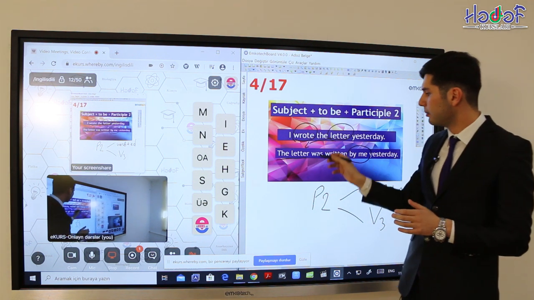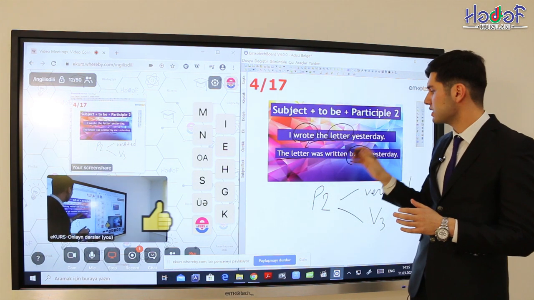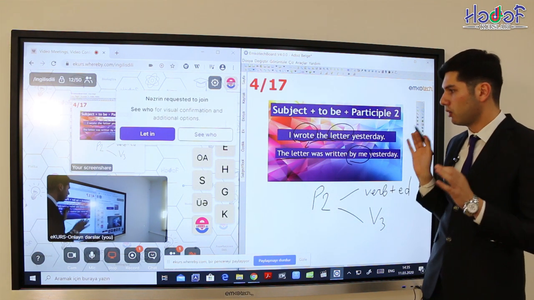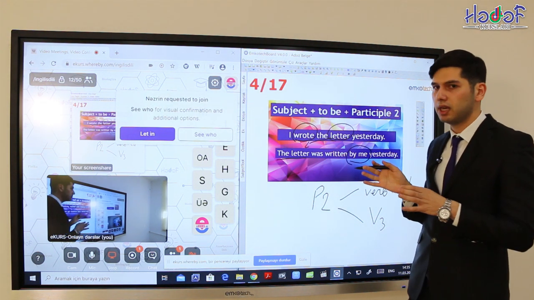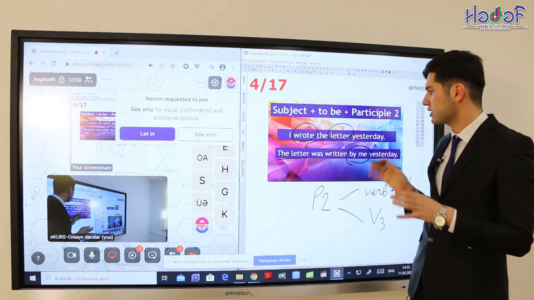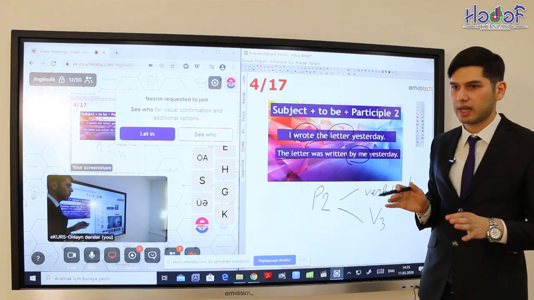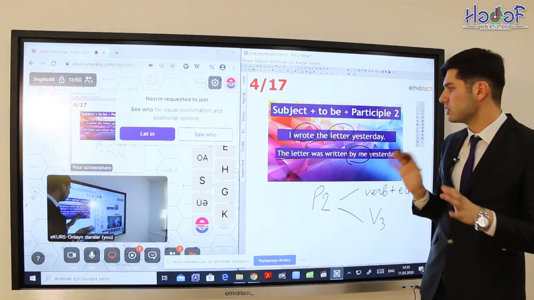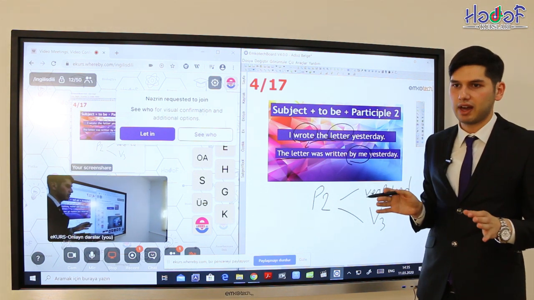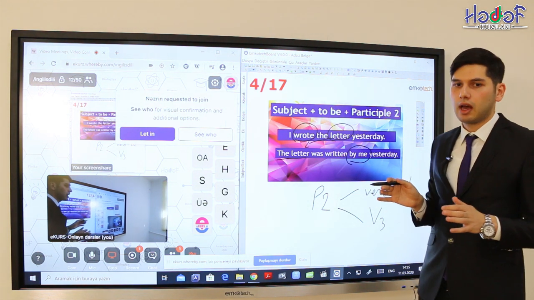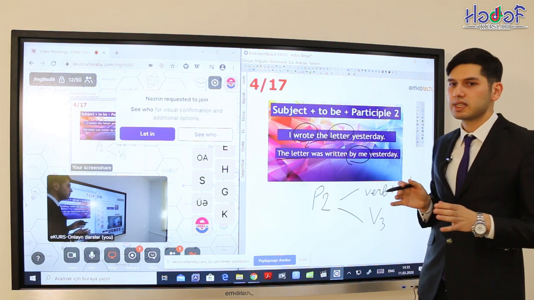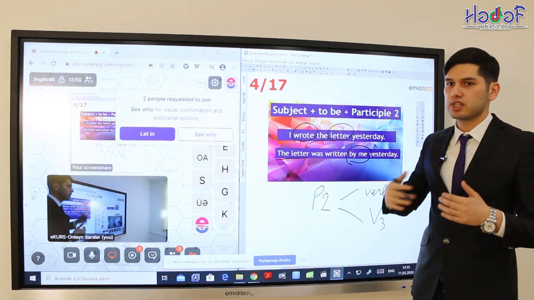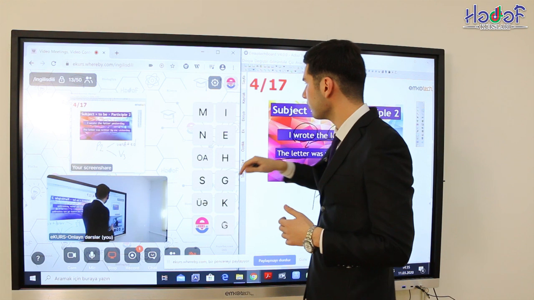But remember, if you see such an expression, the letter was written me, it's incorrect, because either we use by me or we don't use it. The letter was written me is an incorrect form. The letter was written by me, it's correct. Or just the letter was written. It's enough for making passive voice. I hope everything is clear. Now let's start to find out how it can be changed into passive voice in all tense forms.